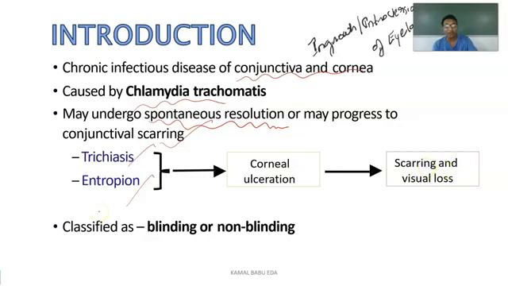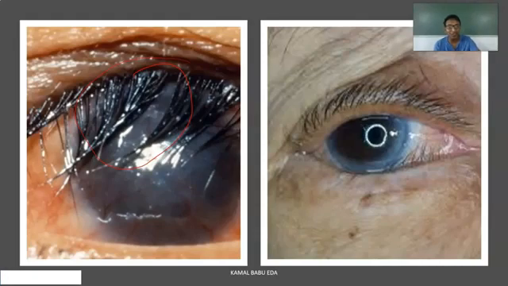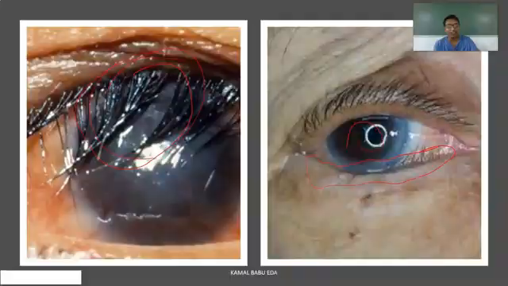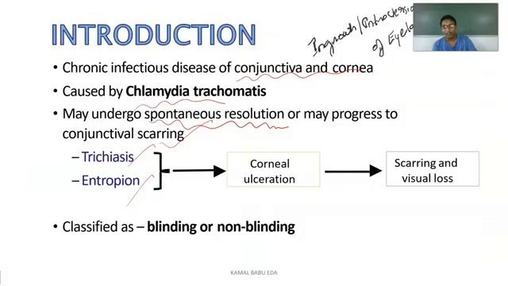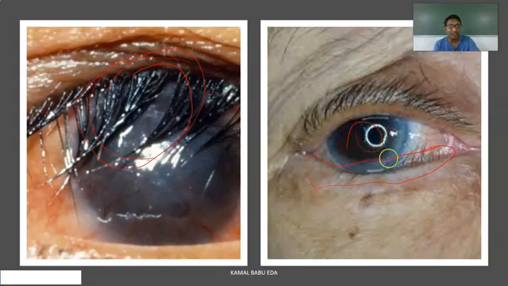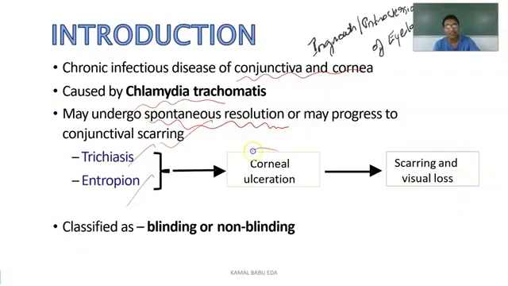And what is entropion? Entropion means the lower eyelashes are turned inward. These lashes are irritating the cornea again. In trichiasis, the upper eyelid lashes are irritating, and in entropion, you can observe the lower eyelashes irritating the cornea, which ultimately results in corneal ulceration, leading to scarring and sometimes visual loss. So it is classified as blinding or non-blinding.